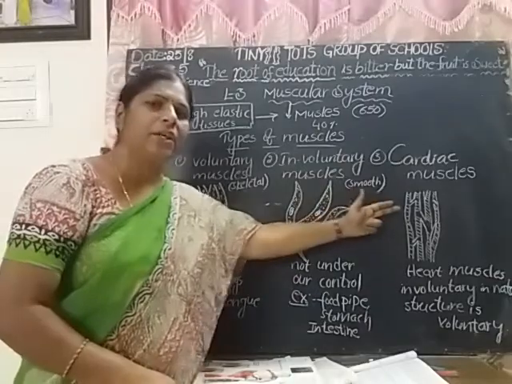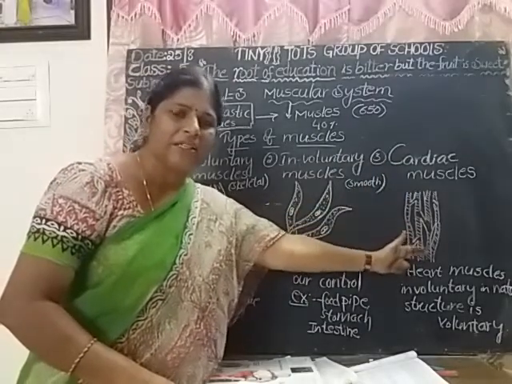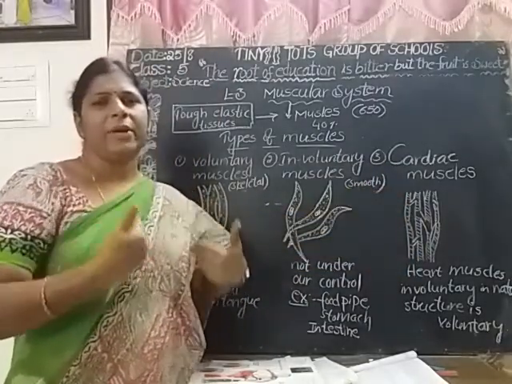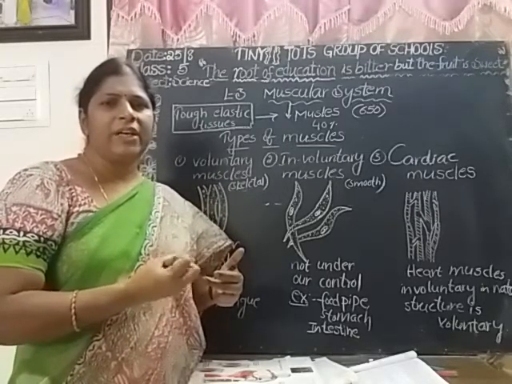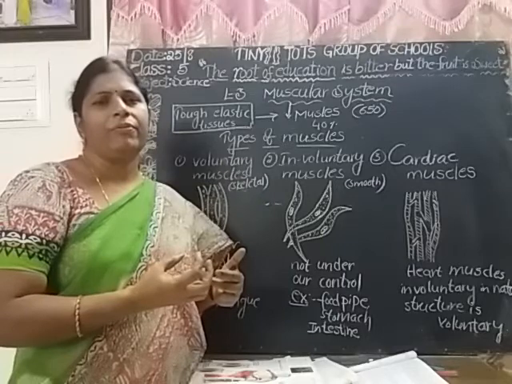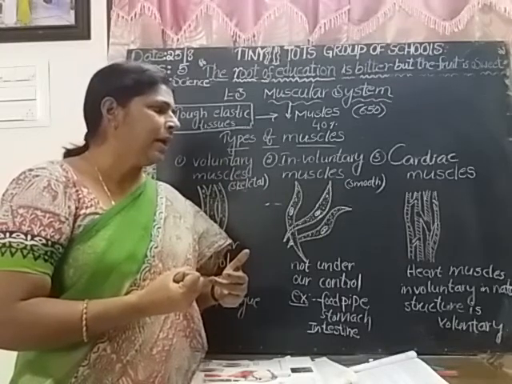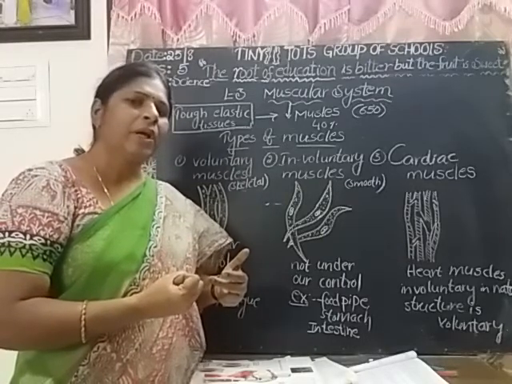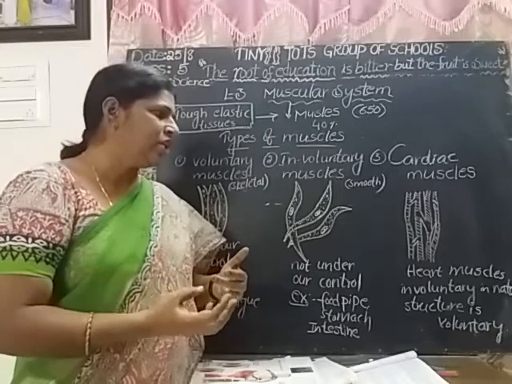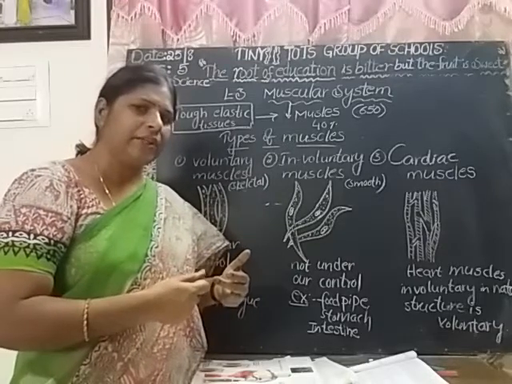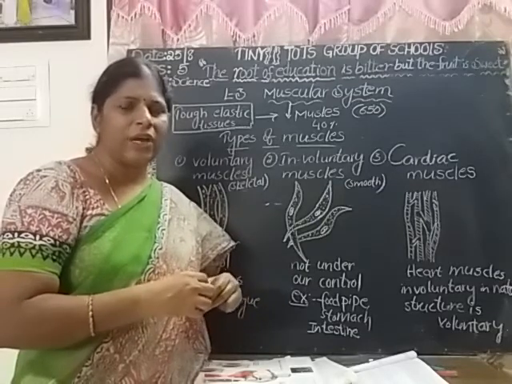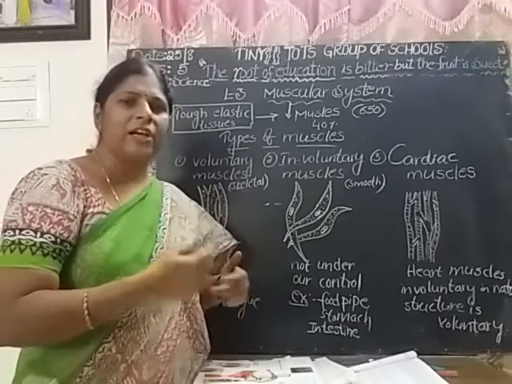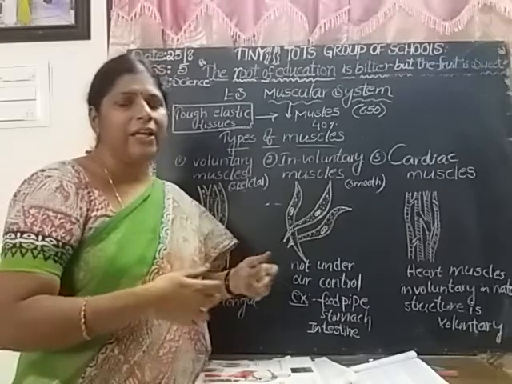What is the third one? Cardiac muscles. Our heart muscles are made of cardiac muscles. Children, these are very tough kinds of muscles. Their nature is involuntary. Actually, those are involuntary muscles. They do not take any rest. They do not get tired. They keep on working automatically throughout their lifetime.